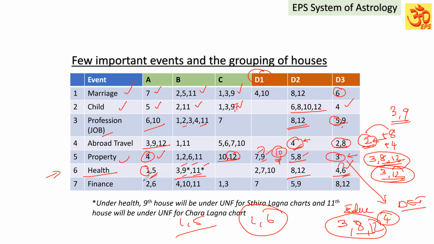And of course, in the software, according to the chart, whether the chart is Chara Lagna, Sthira or Ubhaya Lagna, the software itself will show the Badaka houses under the unfavorable. For example, for finance, the 2nd house and 6th house are A grade. The 2nd house is, of course, an important house. The 6th house is also considered an important house for finance.